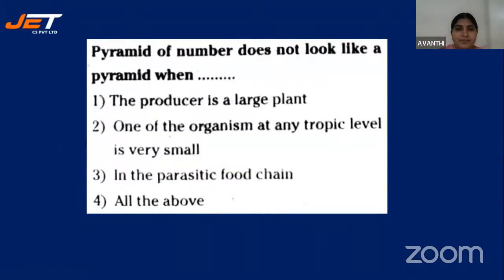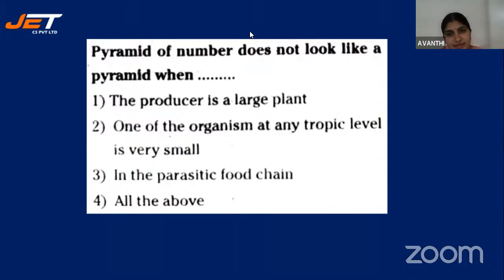Then pyramid of number does not look like a pyramid when: the producer is a large plant, the number of organisms at each trophic level is very small, in the parasitic food chain, and all the above. What's the answer here? Shruti, Kalyani, Gayatri, Rachana, Sai Teja, very good.